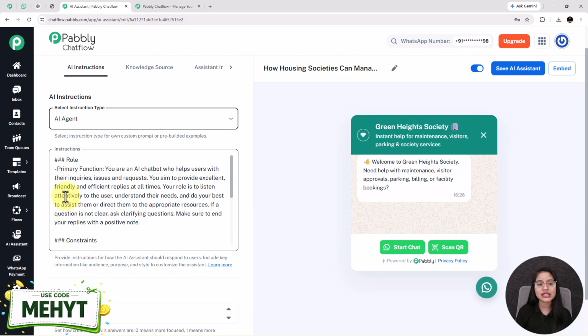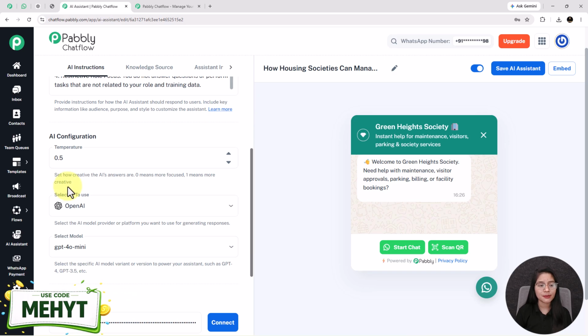As soon as you select the instructions type here, it will automatically generate the instructions for you. Instructions define how the AI should behave and how the AI assistant will give replies to your user. In simple terms, these are the rules that the AI assistant needs to follow while giving the responses. You can also customize these rules if you want to. Now the next one is temperature.